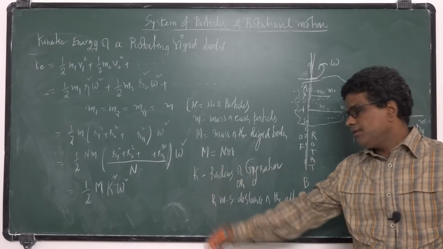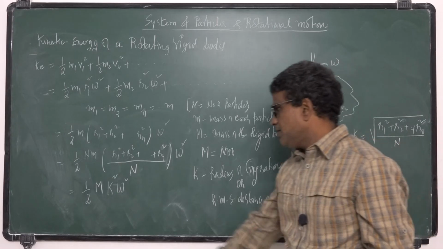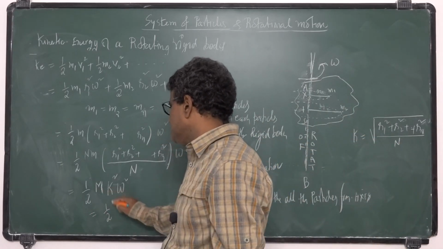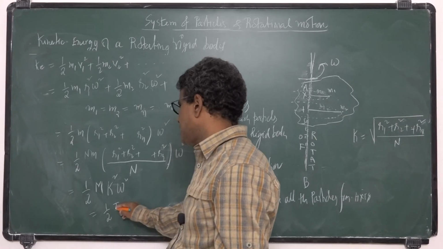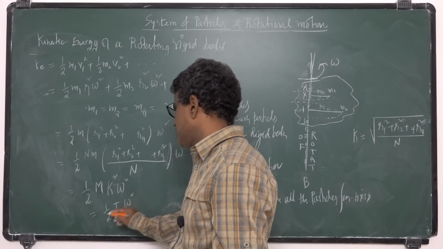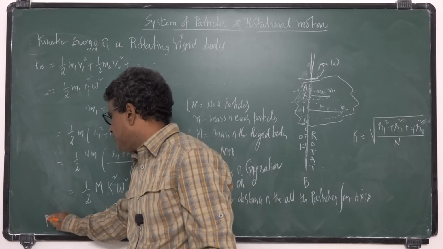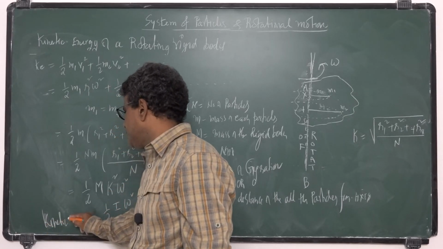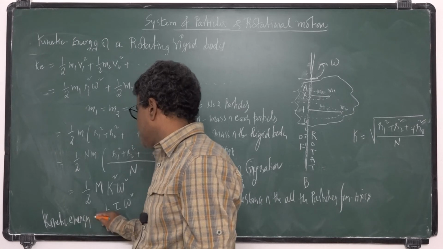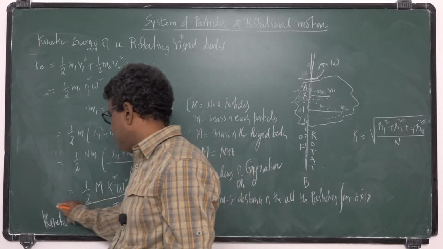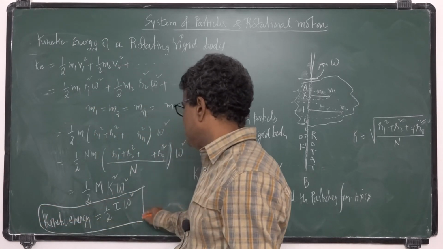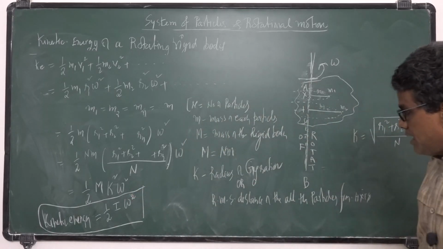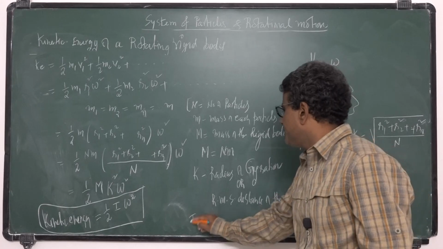Let it be k. So we can write half M k square as another letter, I, omega square. So the kinetic energy of a rotating body is given by half I omega square, where I is called the moment of inertia.